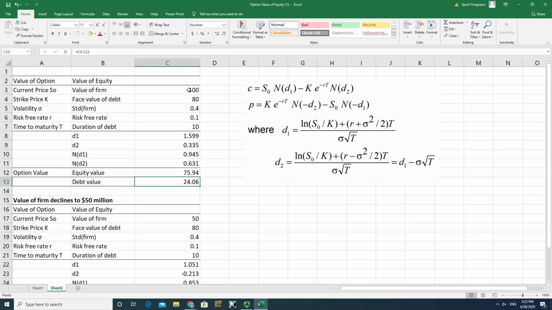So when you take a look at the face value, I mean the value of firm is 100 million dollars. Face value of debt is 80. You say if you look at the face value of debt, you would say, hey, equity value is about 20 million US dollars, right? But actually, the market value of the debt is much lower in this case because company is in distressed condition. It's highly leveraged, and the equity value is much higher than 20 million dollars. And actually, equity value is about 76 million US dollars. And the debt value actually is only 24 million US dollars. Although face value of the debt is 80 million US dollars.